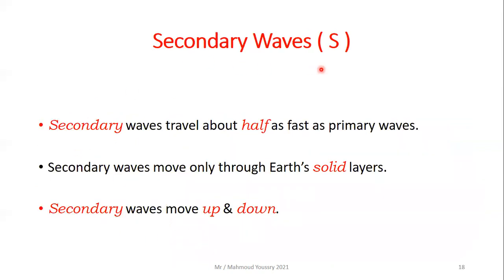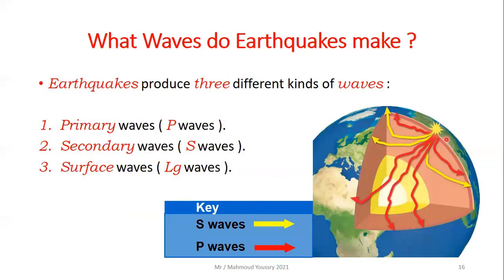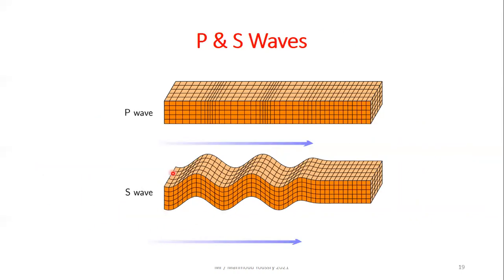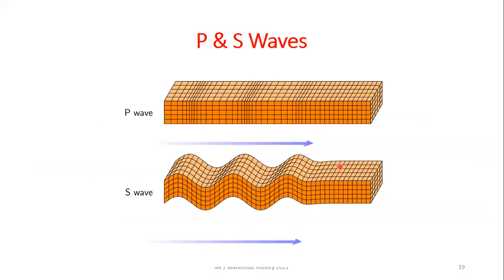Okay, then the second type of waves produced by an earthquake is the secondary waves, or S waves. Secondary waves travel about half as fast as primary waves. Secondary waves move only through Earth's solid layers. As you can see, the secondary waves move only through the Earth's solid layers, and they move up and down.